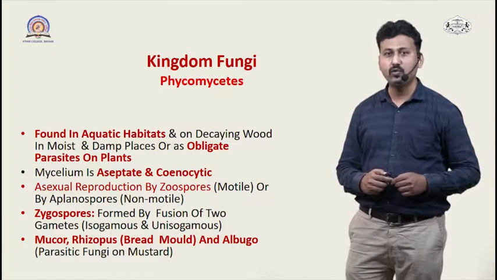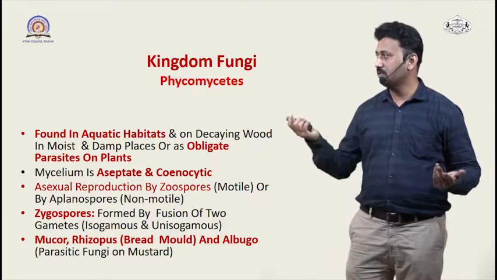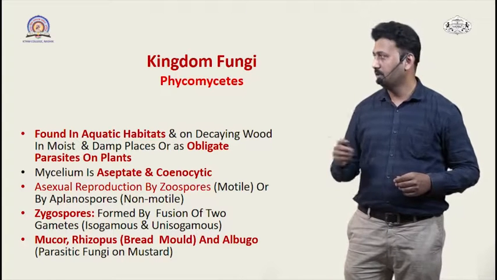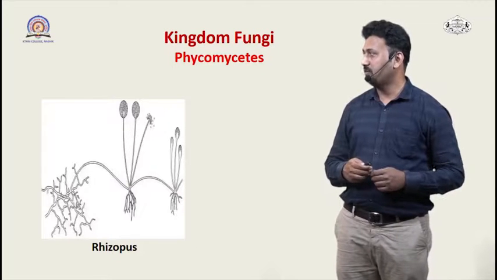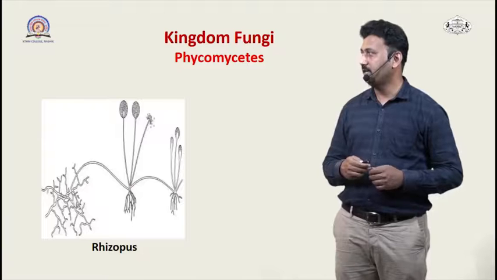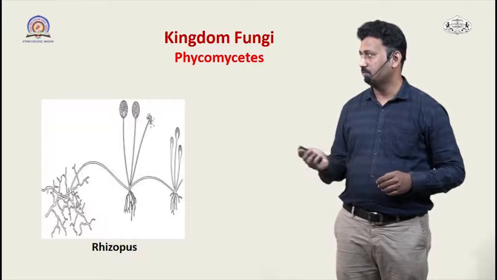phycomycetes, it includes Mucor, Rhizopus, which is also commonly called bread mold, and Albugo. So this is a picture of Rhizopus. You can see the mycelium and the hyphae connecting the conidiospores.